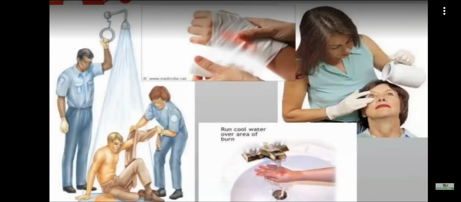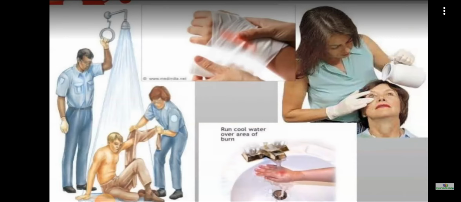Next is about the management. The first thing in the management is first aid. First aid is: we have to stop the burning process, and the patient should be kept away from the burning area. The next thing is we have to cool the burnt area with tap water by continuous irrigation for about 20 minutes. We have to use tap water, not cold water, because cold water can cause hypothermia.